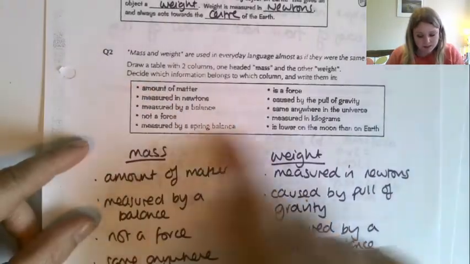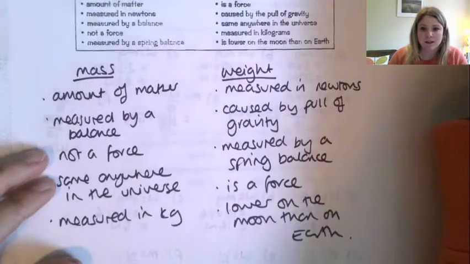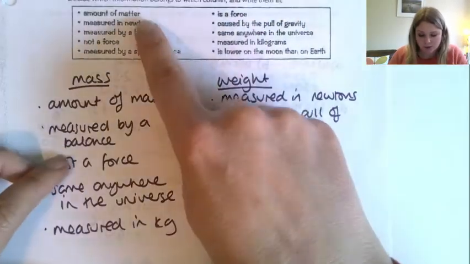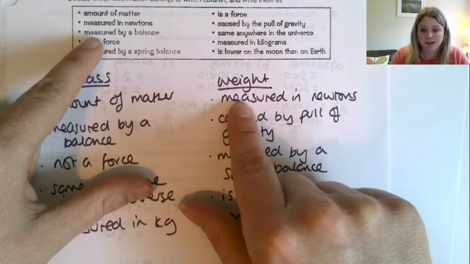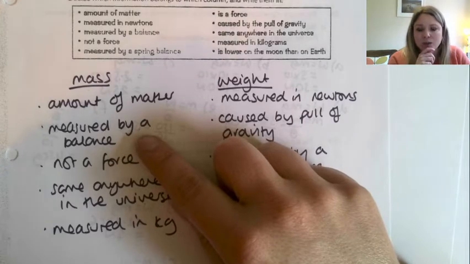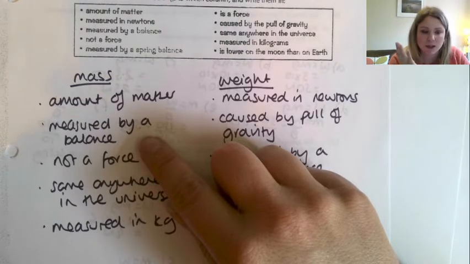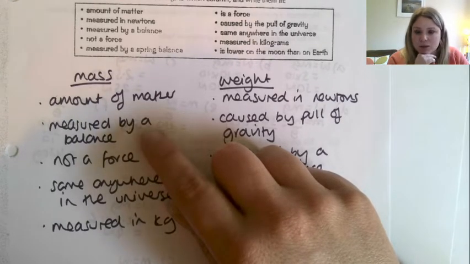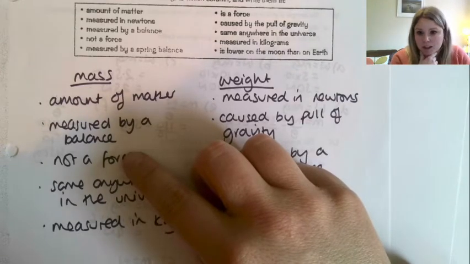2. You had to sort these out into which one was for mass and which one was for weight. So let's have a wee look here. Amount of matter is mass, measured in newtons, weight. Measured by a balance, mass. I don't think I talked about this yesterday, right? Quite often we will say, oh, stick that on the scales there, or weigh that, whenever we really mean to find the mass. So whenever we're describing practicals and things, we need to make sure we use the word balance. So you measure the mass on a balance, okay?